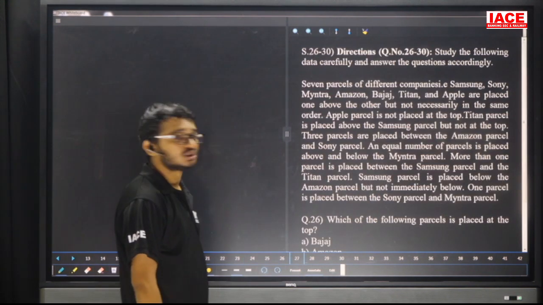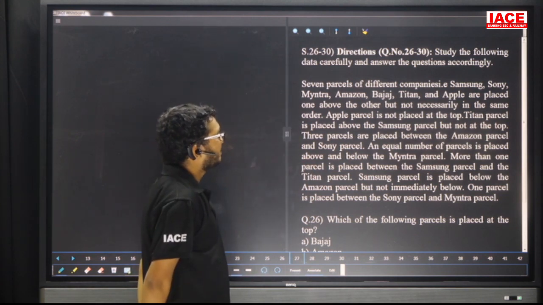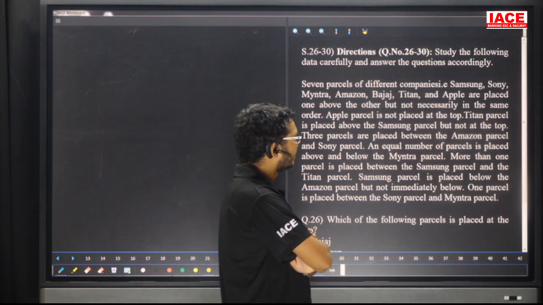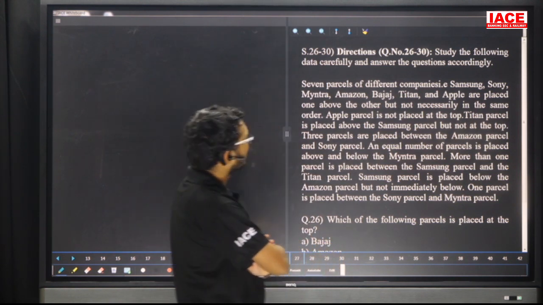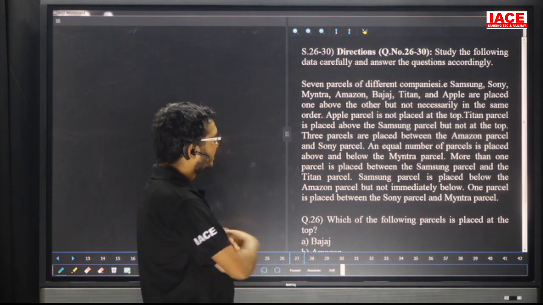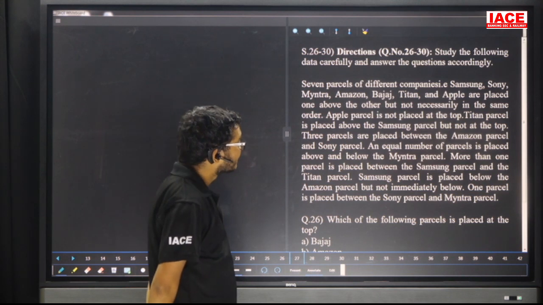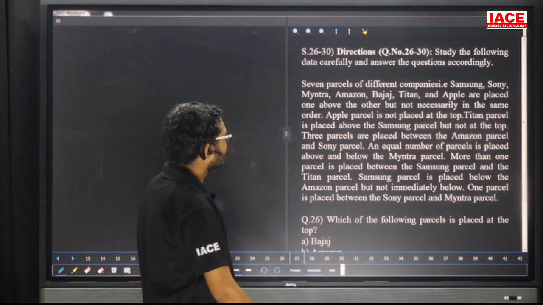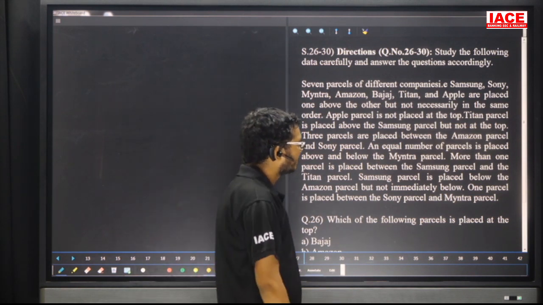Question number 26 to 30. Seven parcels of different companies, Samsung, Sony, Myntra, Amazon, Bajaj, Titan and Apple, are placed one above another but not necessarily in the same order. Apple is not placed at the top. Titan parcel is placed above the Samsung parcel but not at the top.